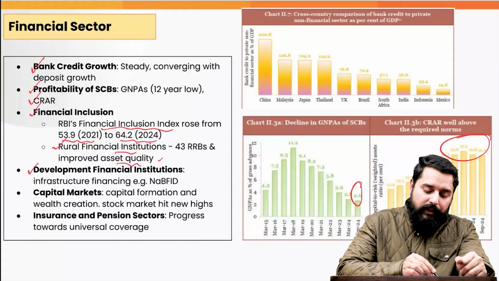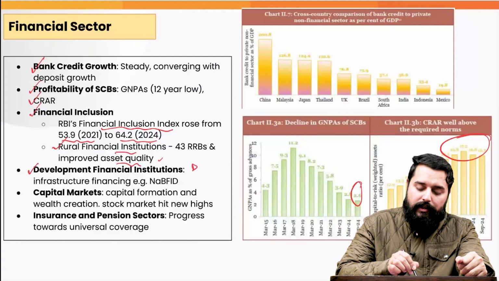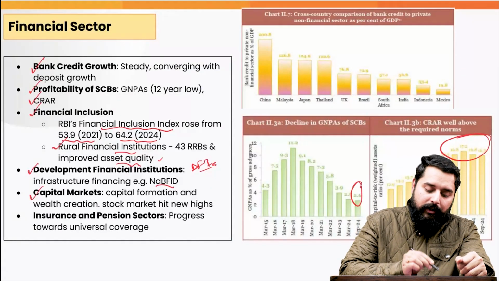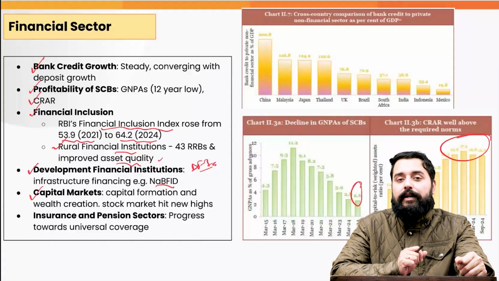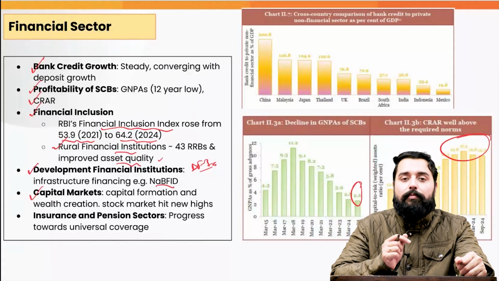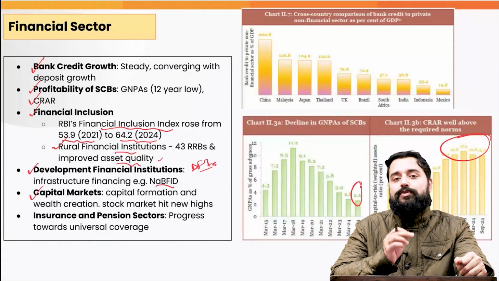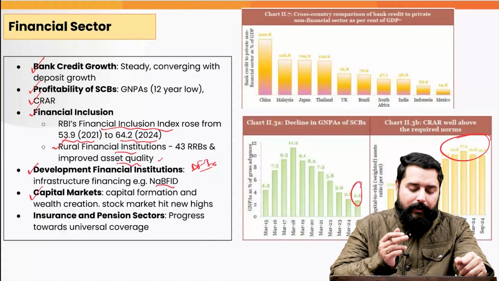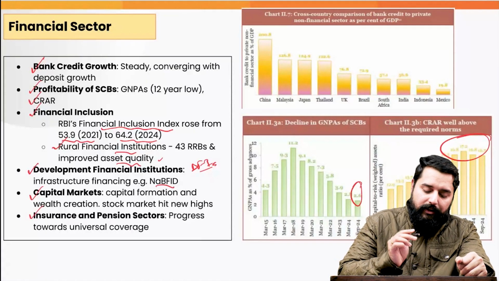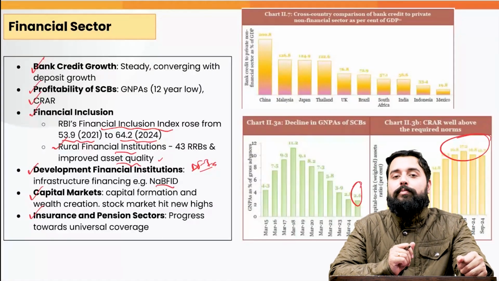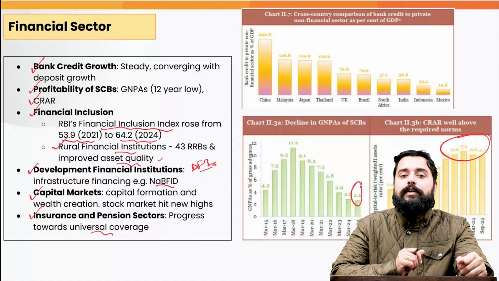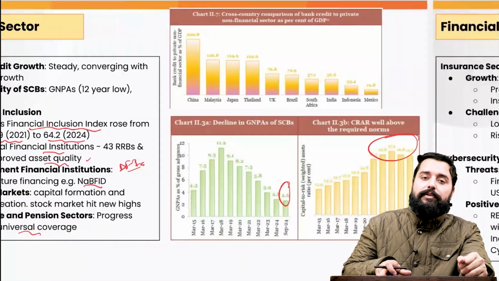There is a role of the development financial institutions, that is the DFIs, in infrastructure financing. For example, NABFID. The capital markets have also been strong. There has been an increase in capital formation and wealth creation. For example, the stock markets in India in the past year have hit all-time highs. The insurance and pension sectors have also been significant. Their progress has been towards universal coverage, that is increasing penetration.